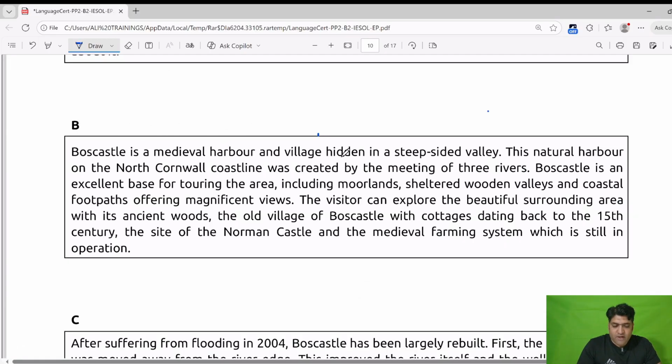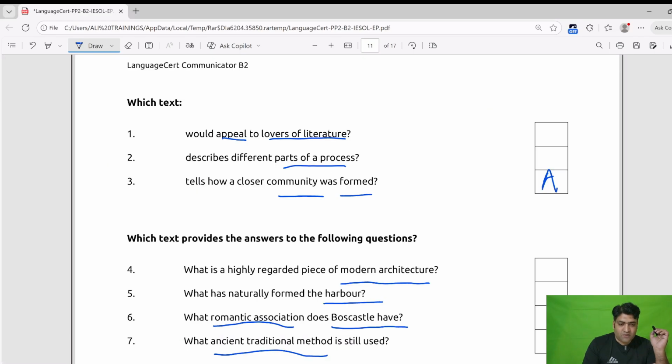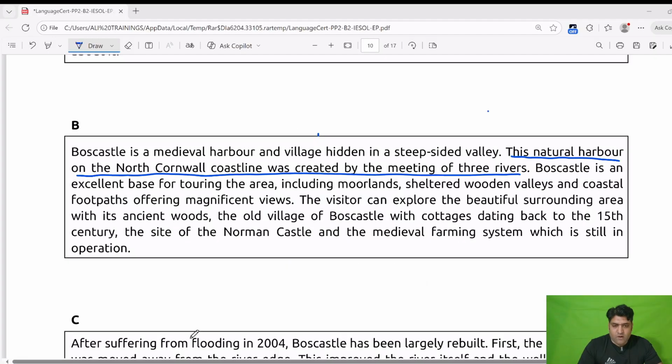Boscastle is a medieval harbor and village hidden in a steep-sided valley. This natural harbor on the North Cornwall coastline was created by the meeting of three rivers. There were three rivers that met, and that was the cause of the formation of the harbor. So this is our answer, and this is located in B, and this is related to question 5, B. Now we will read further so that we can find information for any other question.